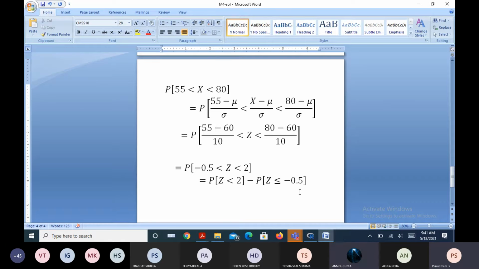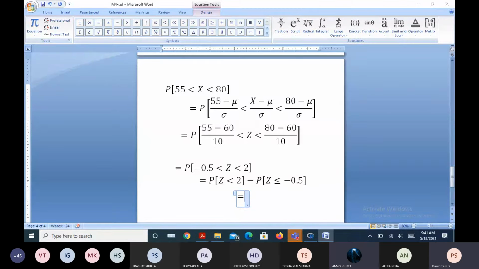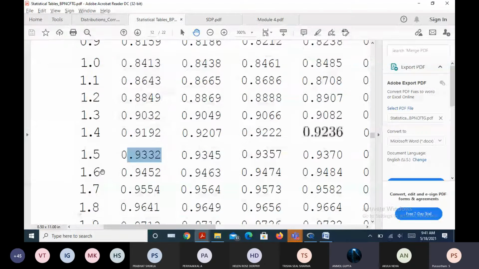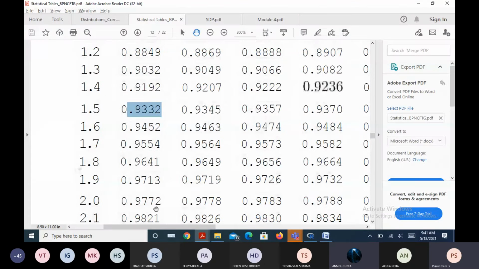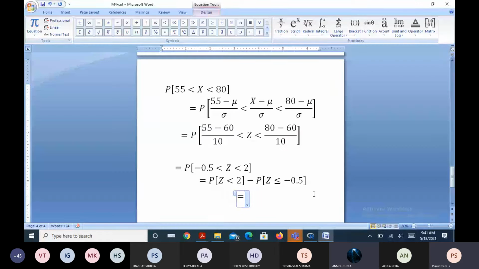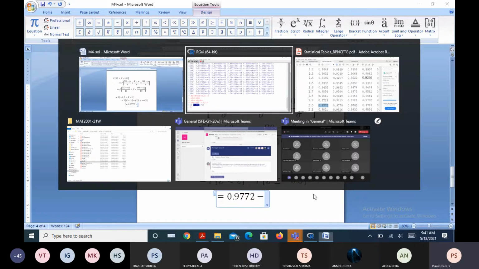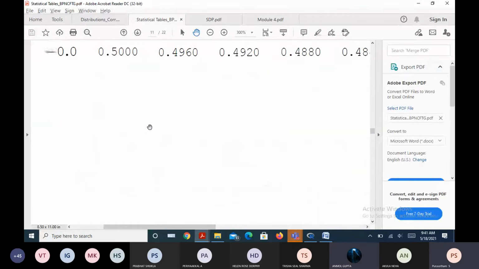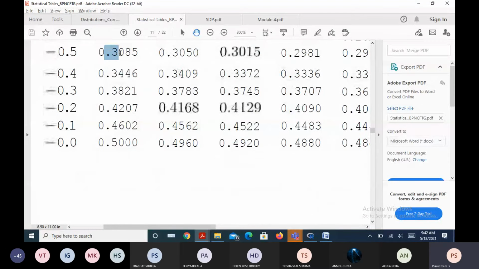Now, using the statistical tables, let me find P(Z less than or equal to 2). Z less than 2 is 0.9772. Then minus P(Z less than or equal to minus 0.5), which is 0.3085.